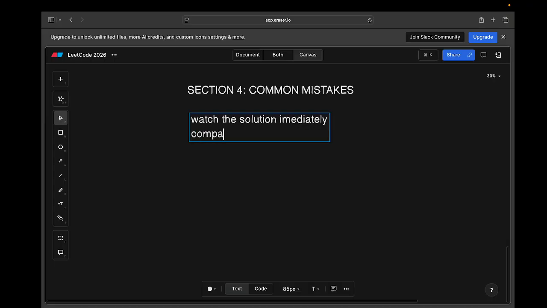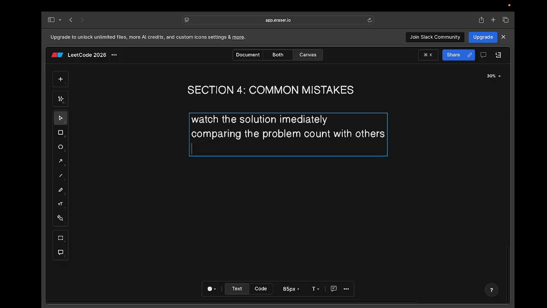Second thing is comparing the problem count with others. Don't compare the number of problems your friend has solved. Maybe your friend has solved 400 problems and you are still stuck at 200. Don't compare, that is not going to help you, because the only thing that matters here is consistency and the level of understanding of problem solving, not the count. Because if your friend has solved 400 problems but is still not able to solve online assessment problems, that is not going to matter, right? So avoid this.